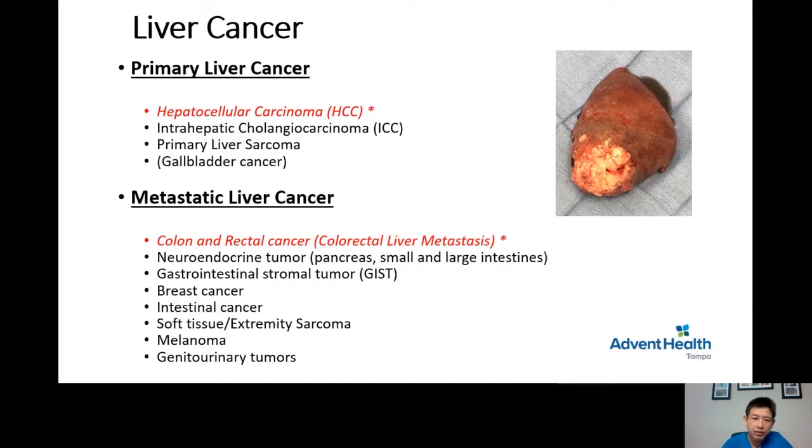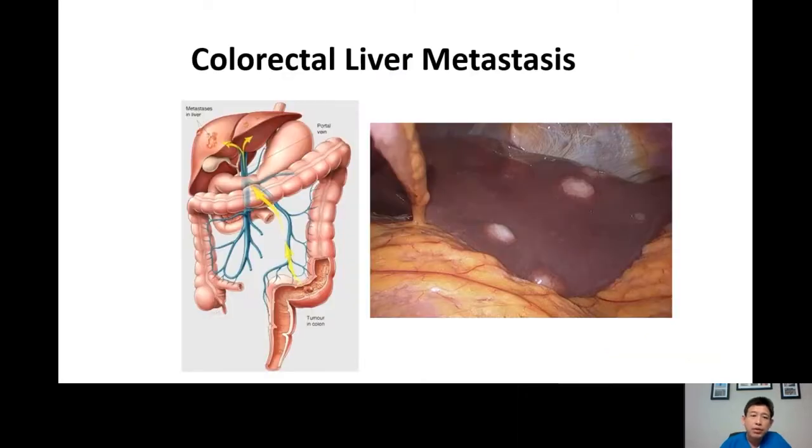They can metastasize to the liver as well: breast cancer, bowel cancer, extremity sarcoma, arm or leg sarcoma, melanoma, GU tumors, ovarian cancer, kidney cancer, bladder cancer. They are all well known to cause metastasis to the liver. I'm going to start with the most common liver tumor, which is the colorectal liver metastasis in the US.